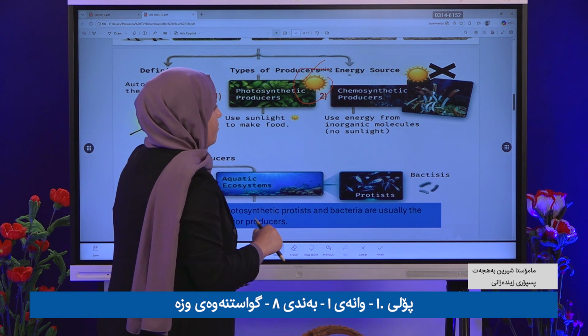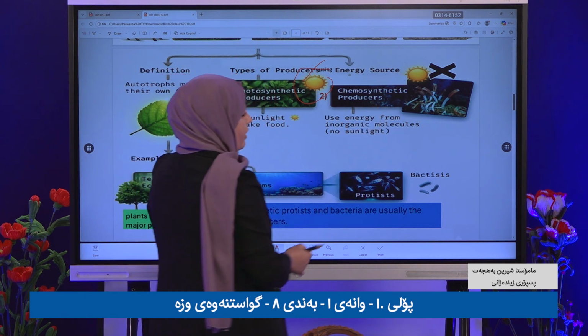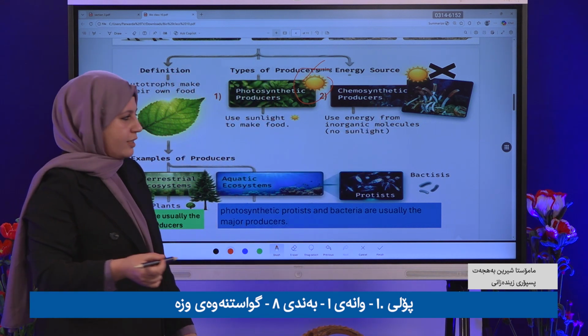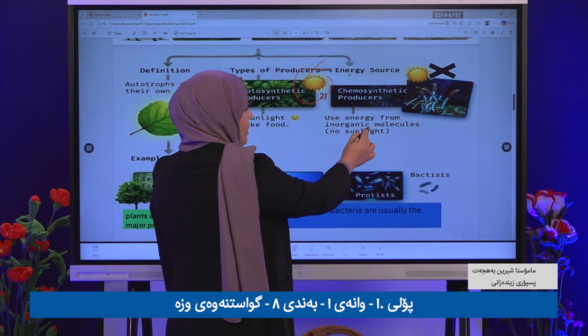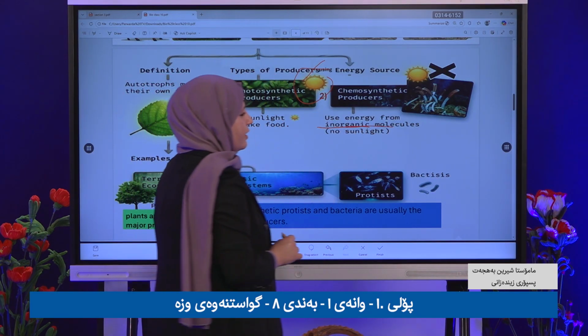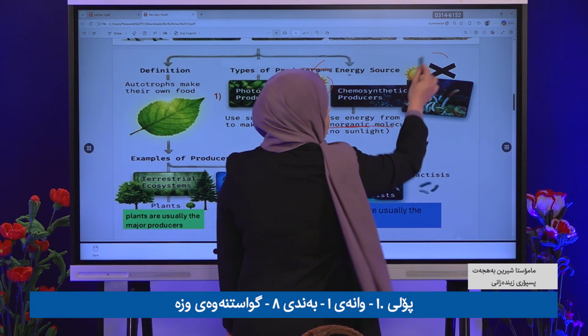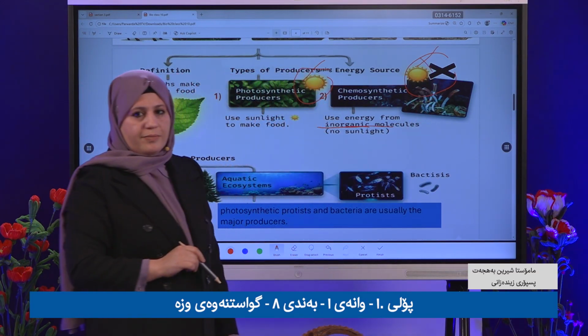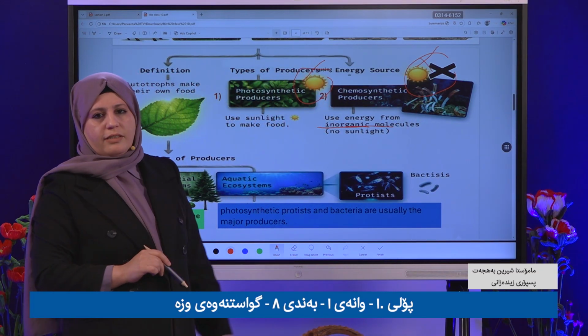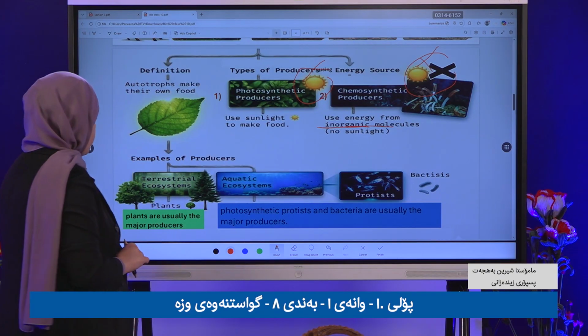Clear? But chemosynthesis producers use energy from what? From inorganic molecules. Do they use sunlight? Of course not.